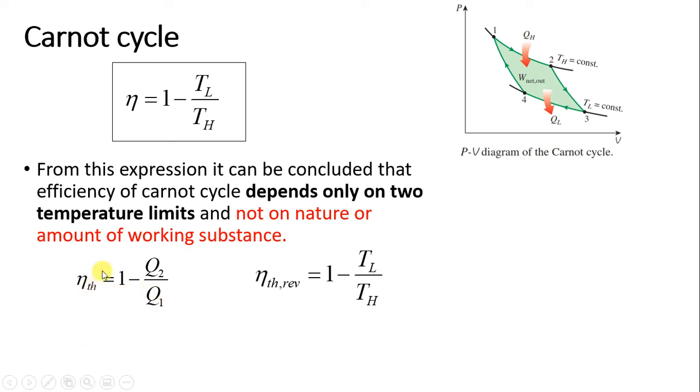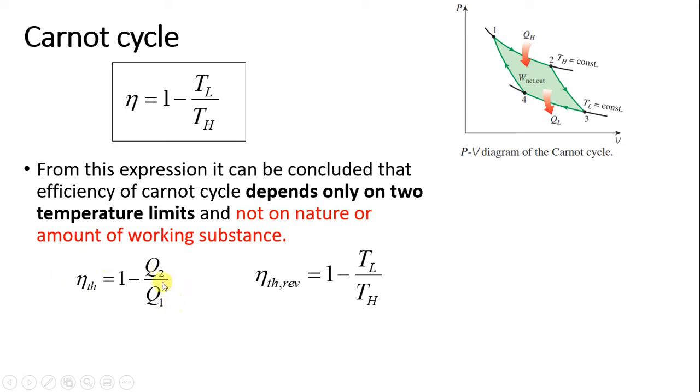So we had already derived for an engine the formula of efficiency: 1 minus Q2 upon Q1. This we have derived in the last lecture. And now what we derived: the efficiency of a Carnot engine is what? 1 minus T low upon T high.